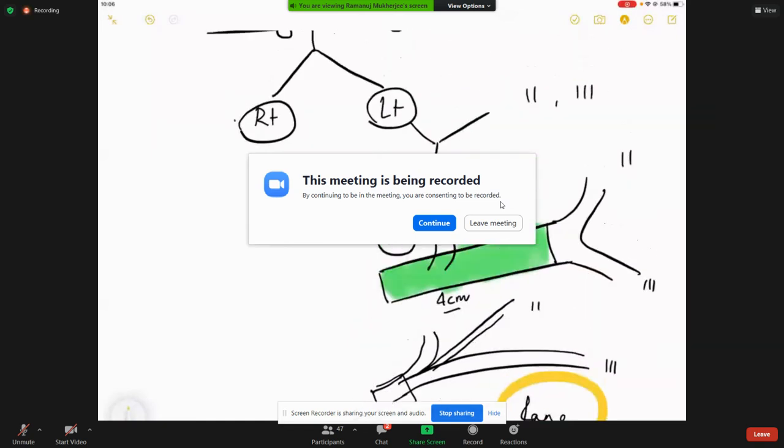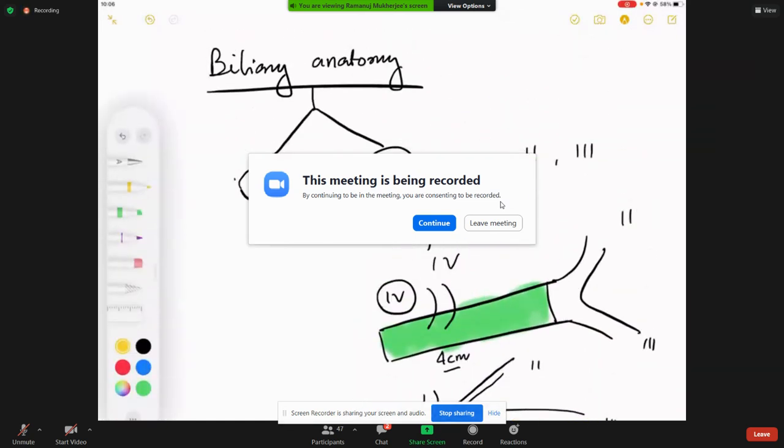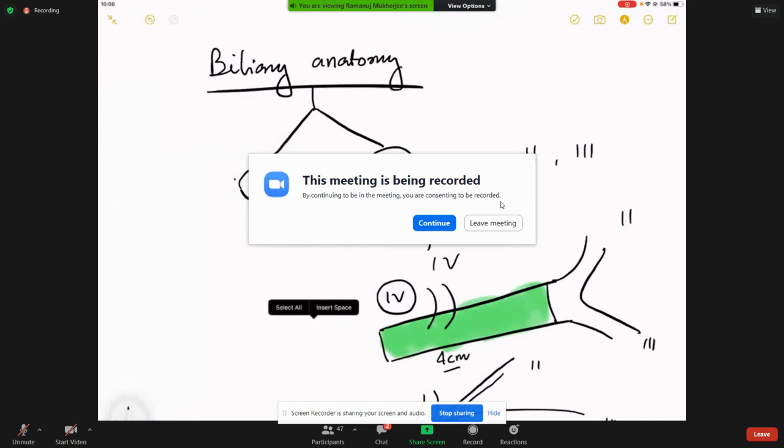Now, talk about the right duct. More or less, all of us who have done a number of open biliary enteric anastomoses know that the right duct is much more difficult to see than the left duct. It is very understandable. The problem in the right duct is there are multiple variants of the right ducts, which we are not going to talk about today.